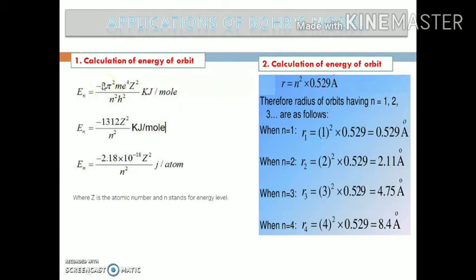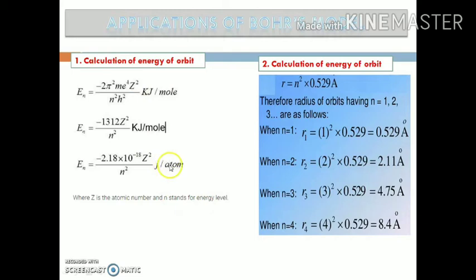When you put in all the values, the value of pi is 3.14, m is 9.1 into 10 to the power minus 31 kilogram, e is 1.6 into 10 to the power minus 19 coulomb, Z is 1 for the hydrogen atom, and the h value is 6.623 into 10 to the power minus 34, then you will get the energy of the electron in the particular orbit per mole. It is equal to minus 1312 Z square over n square.